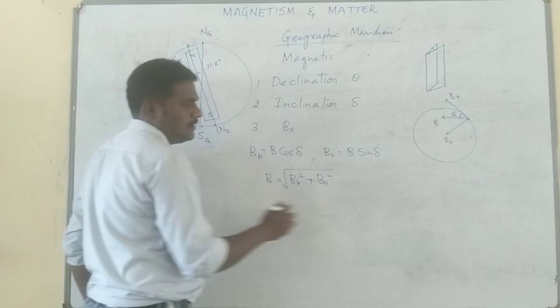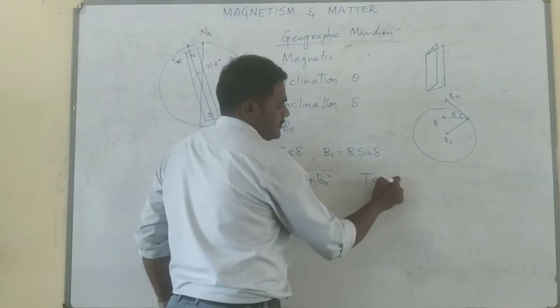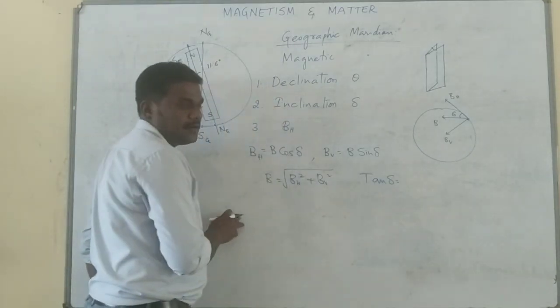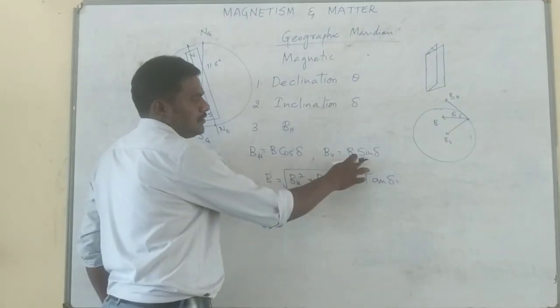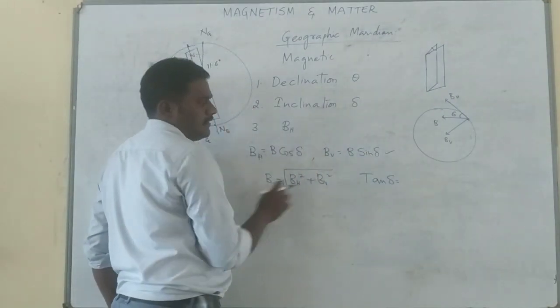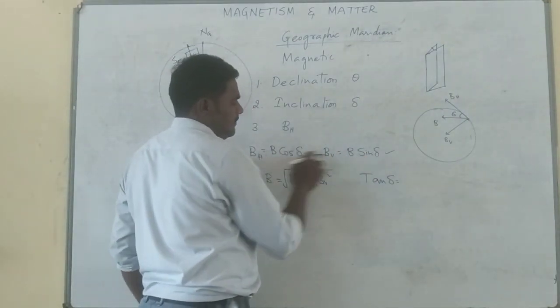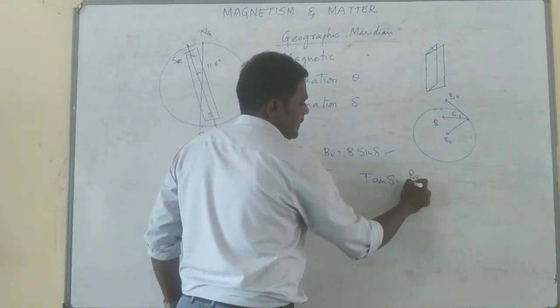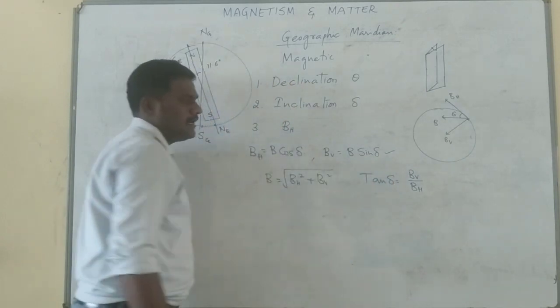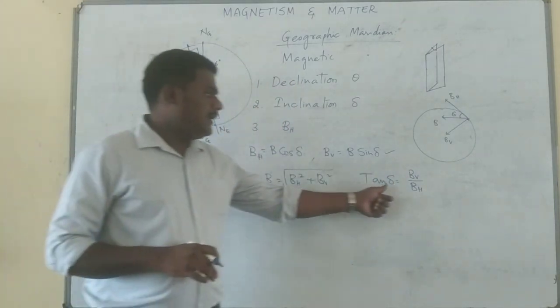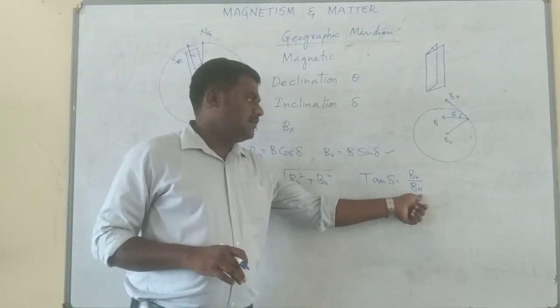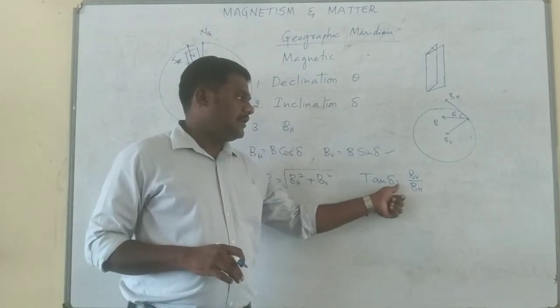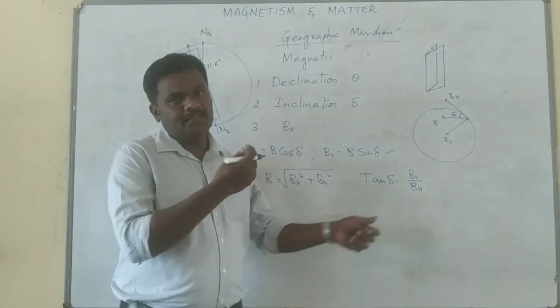Now the question is, what is tan dou from this? This is for calculation purposes. Assume this is equation 2 and this is equation 1. Equation 2 by 1: sin by cos becomes tan dou, so you get BV by BH. From this you can calculate the inclination at a given place by knowing these two, or if you know the horizontal component and inclination, you can calculate the vertical component and either of these.